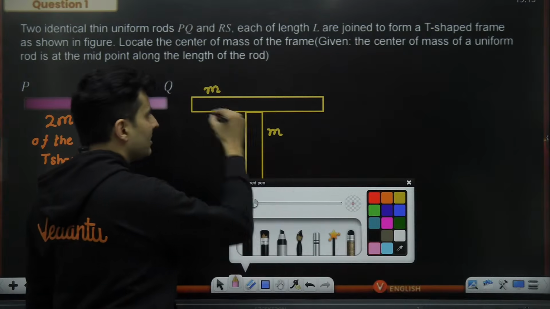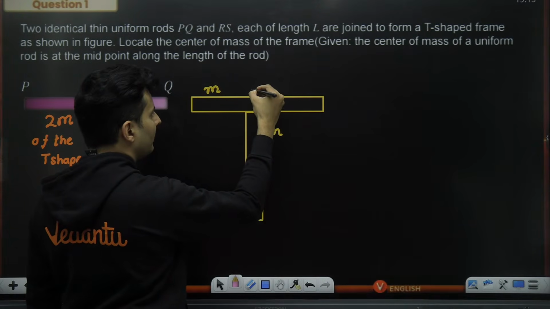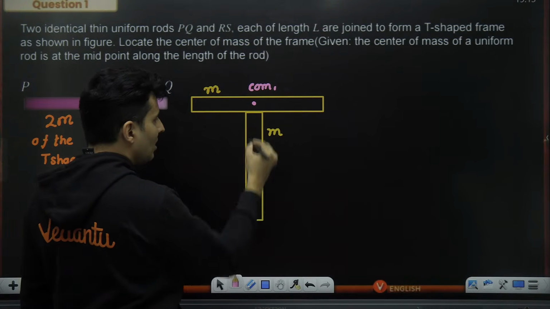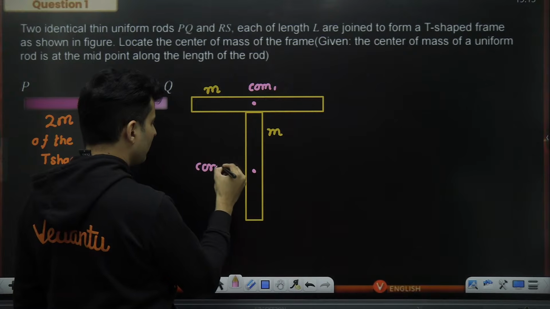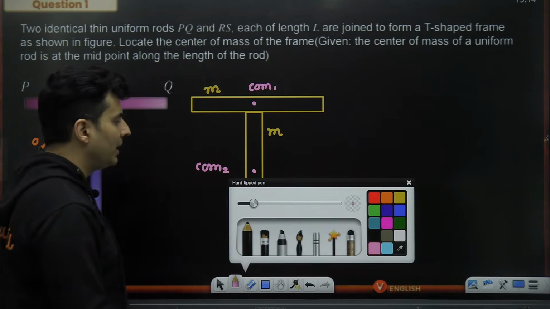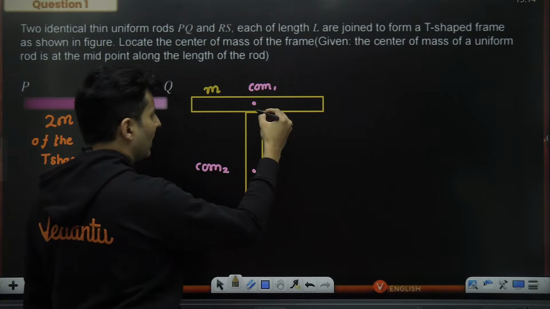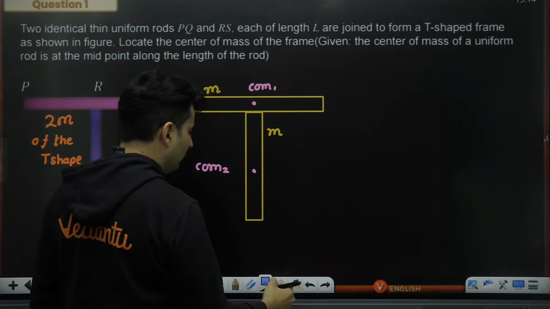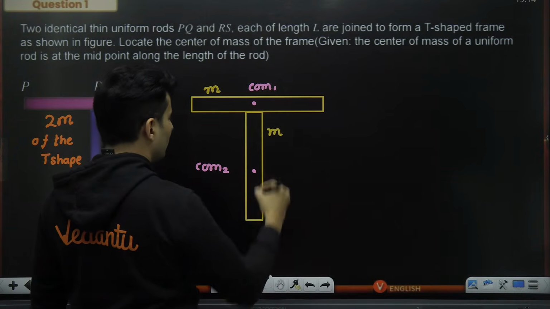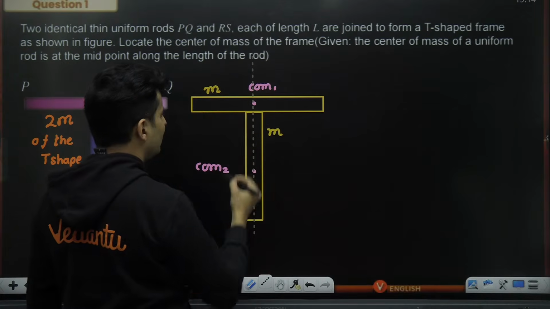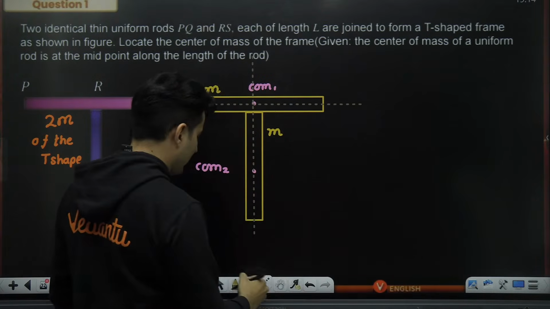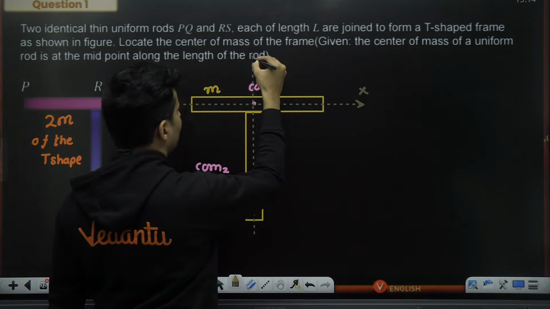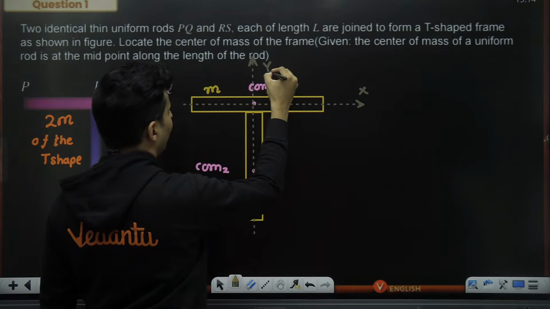Not just that, the center of mass of the top rod will be somewhere over here. This is center of mass labeled 1, and the center of mass of the second body will be somewhere over here, labeled 2. I will choose a suitable frame or axis. So let this be my y-axis and let this be my x-axis.